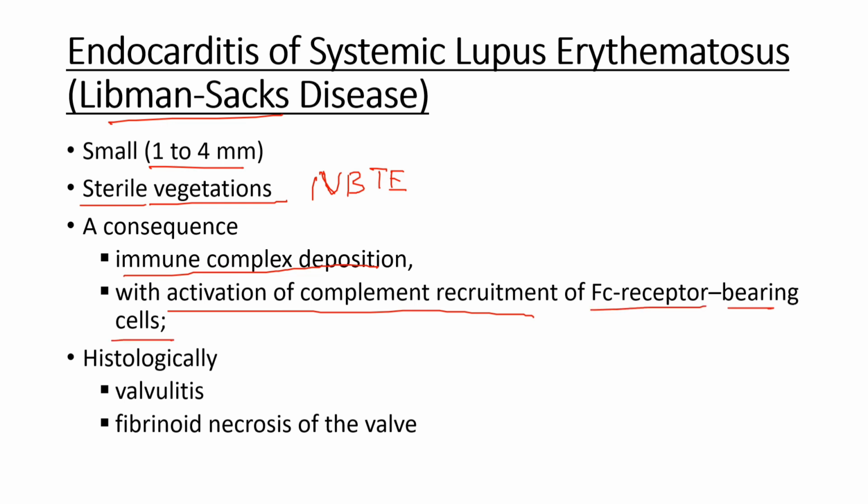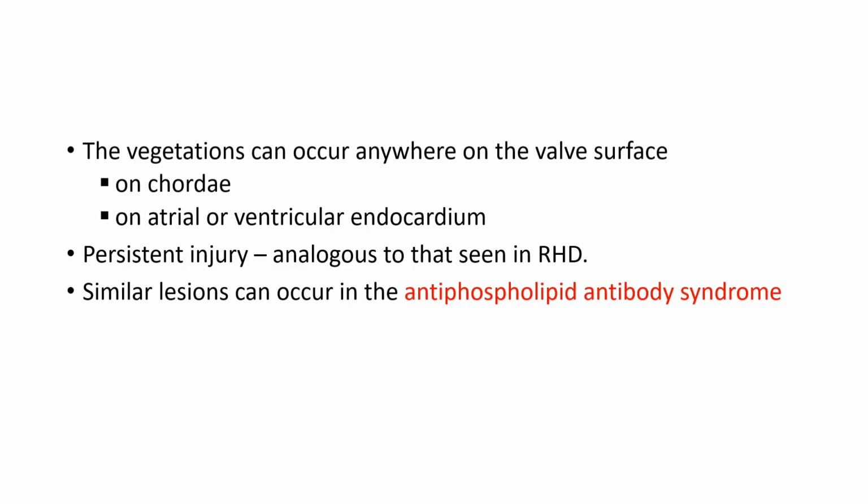Histologically, you can see inflammation of the valve, which is known as valvulitis. There will be fibrinoid necrosis of the valves. The vegetations here can occur anywhere on the valve surface, that is on the chordae tendineae. They may also occur on the atrial or ventricular endocardium. There may be persistent injury due to the antigen antibody reaction and the deposition of the immune complex, since it's an endocardium in the autoimmune disorder SLE, that is systemic lupus erythematosus, and it is analogous to that seen in rheumatic heart disease. You can see similar lesions in antiphospholipid antibody syndrome also.